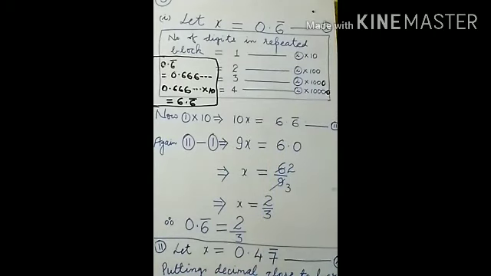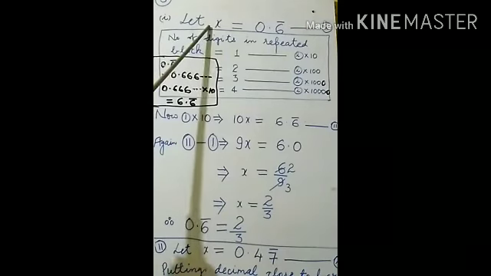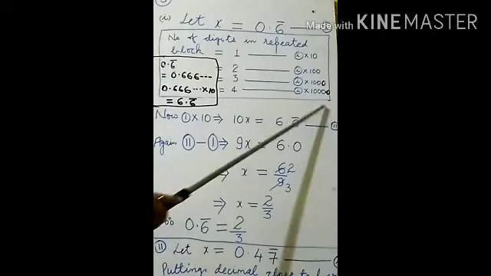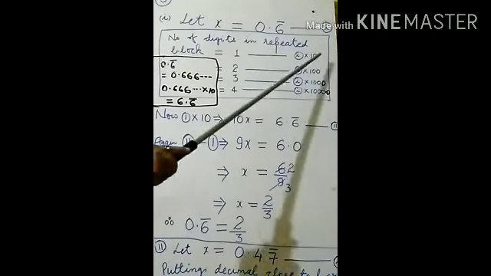What is the meaning here? An equation is being multiplied. x equals 0.6 bar is a kind of equation, and you know an equation is the relationship of two sides: this is the left hand side, and this one is the right hand side. So if you are going to multiply an equation by any number, what to do? We have to multiply the left hand side as well as the right hand side. So this part is only for mind work. You have to decide this. This is not fair work.